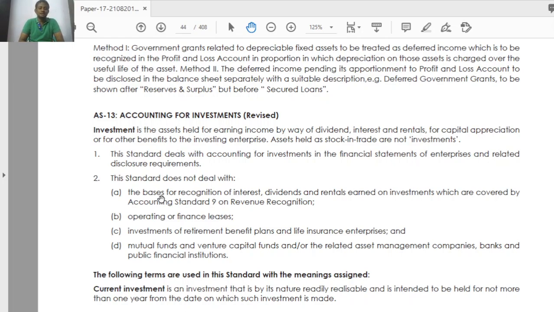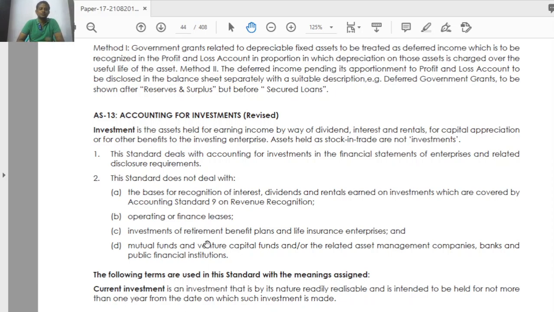Okay, what is the next item? Operating or finance leases, that is actually AS 19. If your investment is based on operating or finance leases covered under AS 19, then AS 13 is not applicable. Then also investment of retirement benefit plan and life insurance enterprises, that is retirement benefit plans like pension plan, PF, voluntary provident fund, gratuity, all those things.